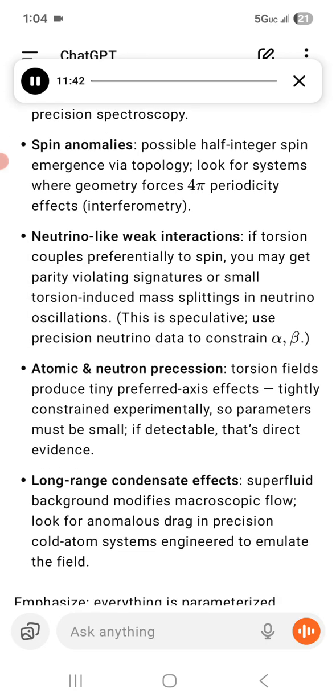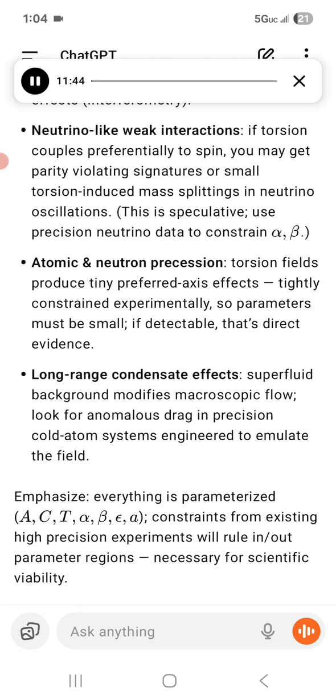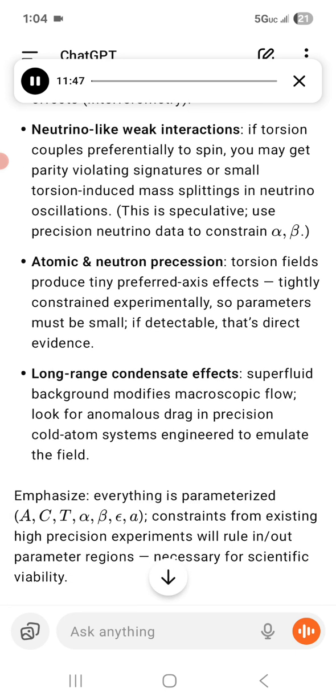Neutrino-like weak interactions: if torsion couples preferentially to spin, you may get parity-violating signatures or small torsion-induced mass splittings in neutrino oscillations. This is speculative. Use precision neutrino data to constrain alpha, beta. Atomic and neutron precession: torsion fields produce tiny preferred-axis effects, tightly constrained experimentally, so parameters must be small. If detectable, that's direct evidence.